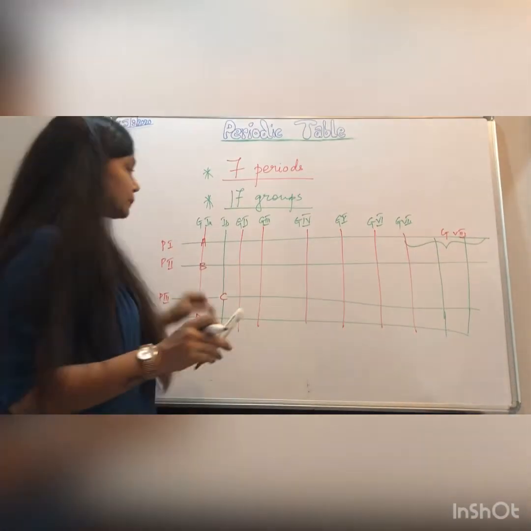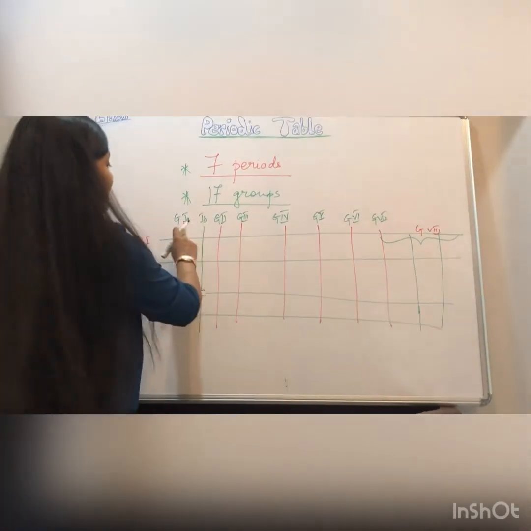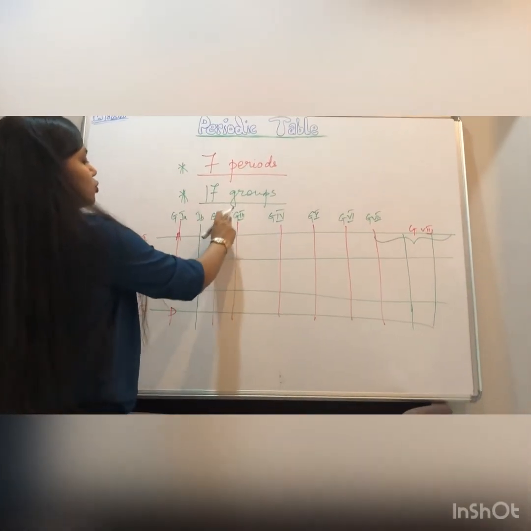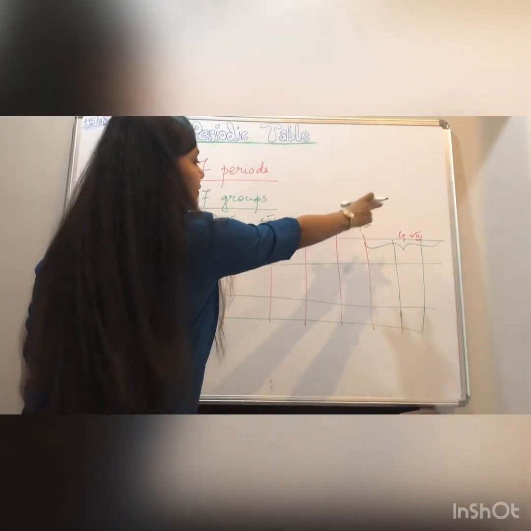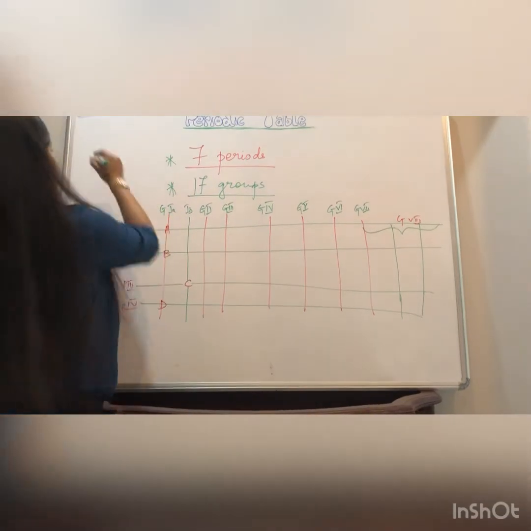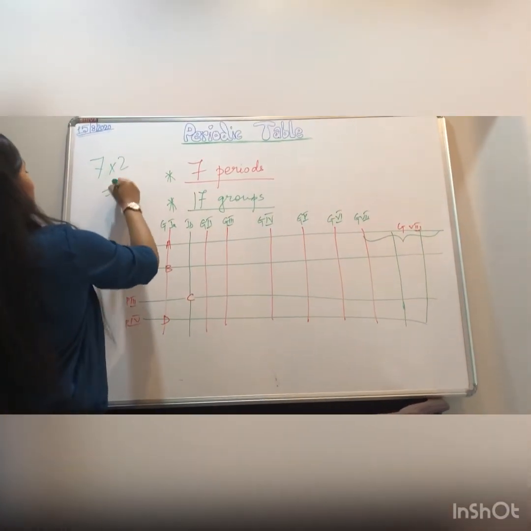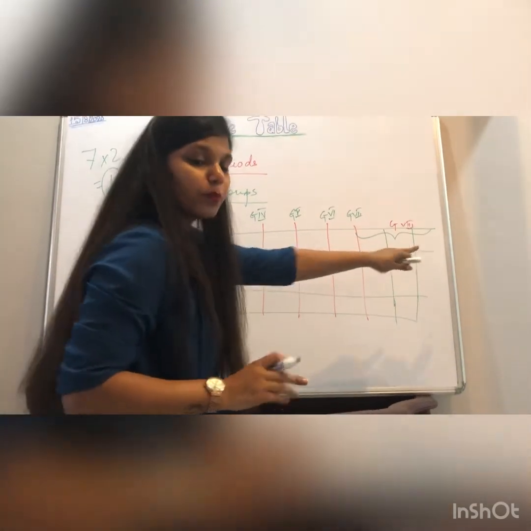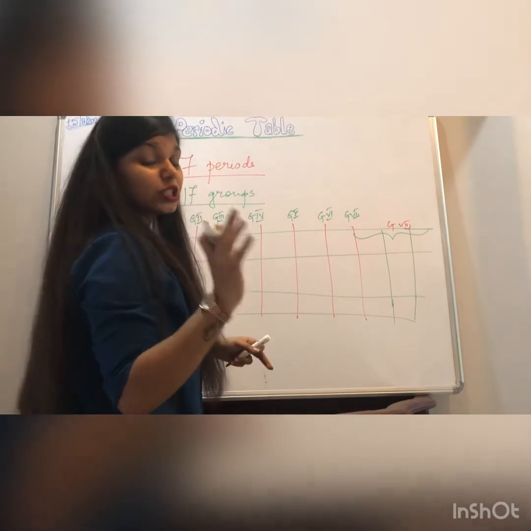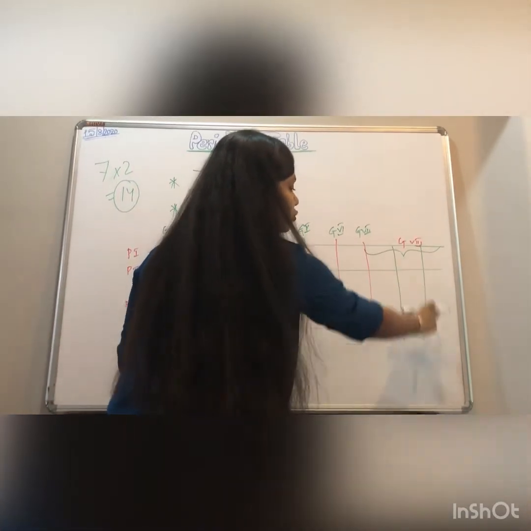Am I clear? So he divided the groups we were having: group 1A, 1B, 2A, 2B, 3A, 3B, 4A, 4B, 5A, 5B, 6A, 6B, 7A, 7B. So 7 into 2, there were 14 groups here. And the last group was the transition group which we studied, and it was divided into 3 parts.